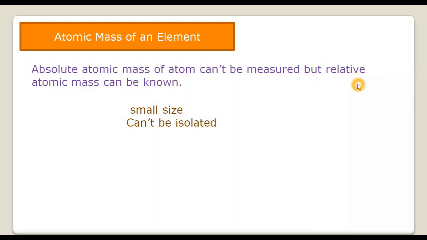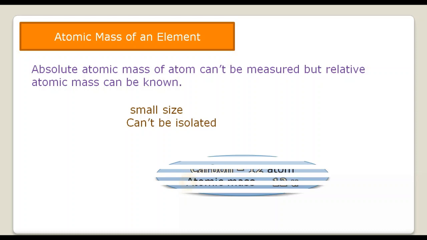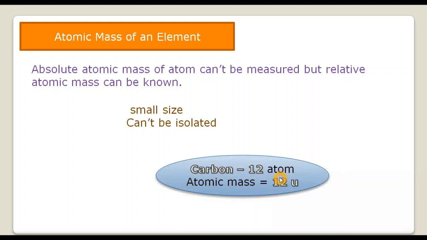But what is relative atomic mass? It is comparing the atomic mass of the element with respect to some standard mass, and that standard was chosen to be carbon. So the carbon-12 atom was assigned as the standard atomic mass, and the mass of carbon-12 was assigned equal to 12 units.